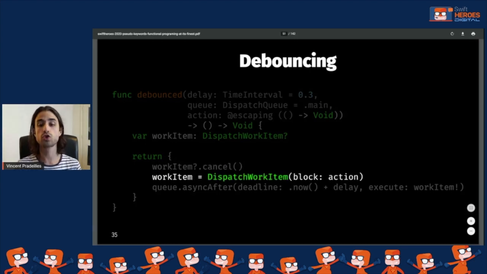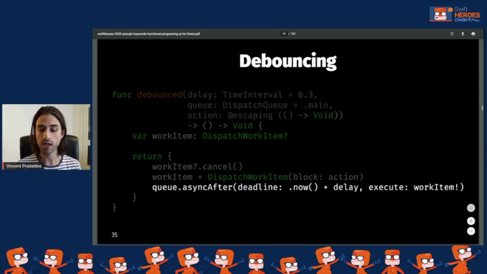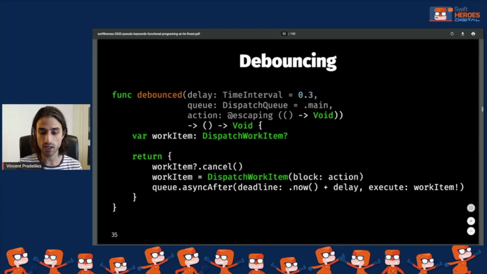Then it's going to create a new work item that's going to execute the action. And then it's going to schedule the work item in the queue that was specified, with the delay that was specified. So you can see the mechanism at work is the one that I described just before, which is resetting the timer and starting again, and waiting until no action has happened for the delay that was specified before we actually trigger the action.